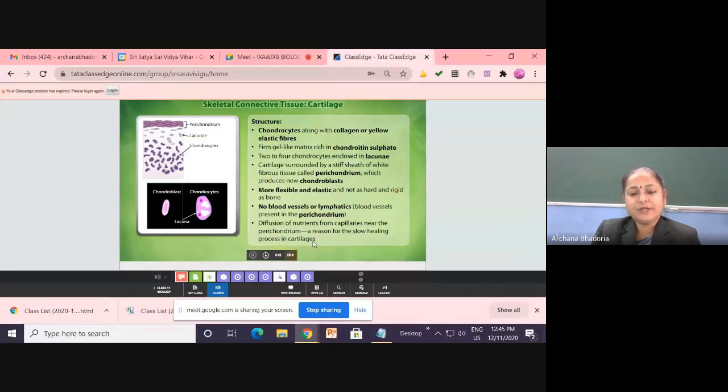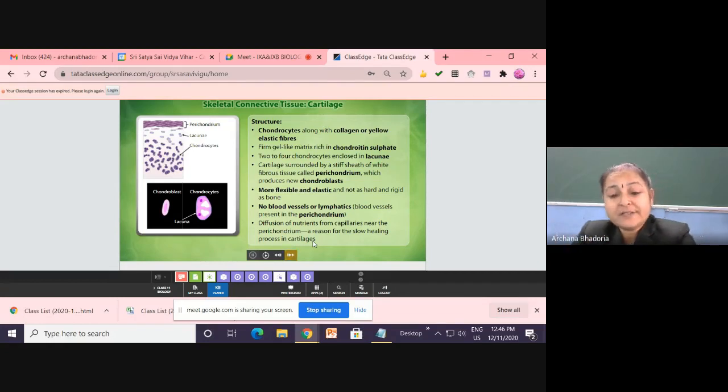So write it quickly. Cartilage. It consists of the following components. Number 1, matrix.